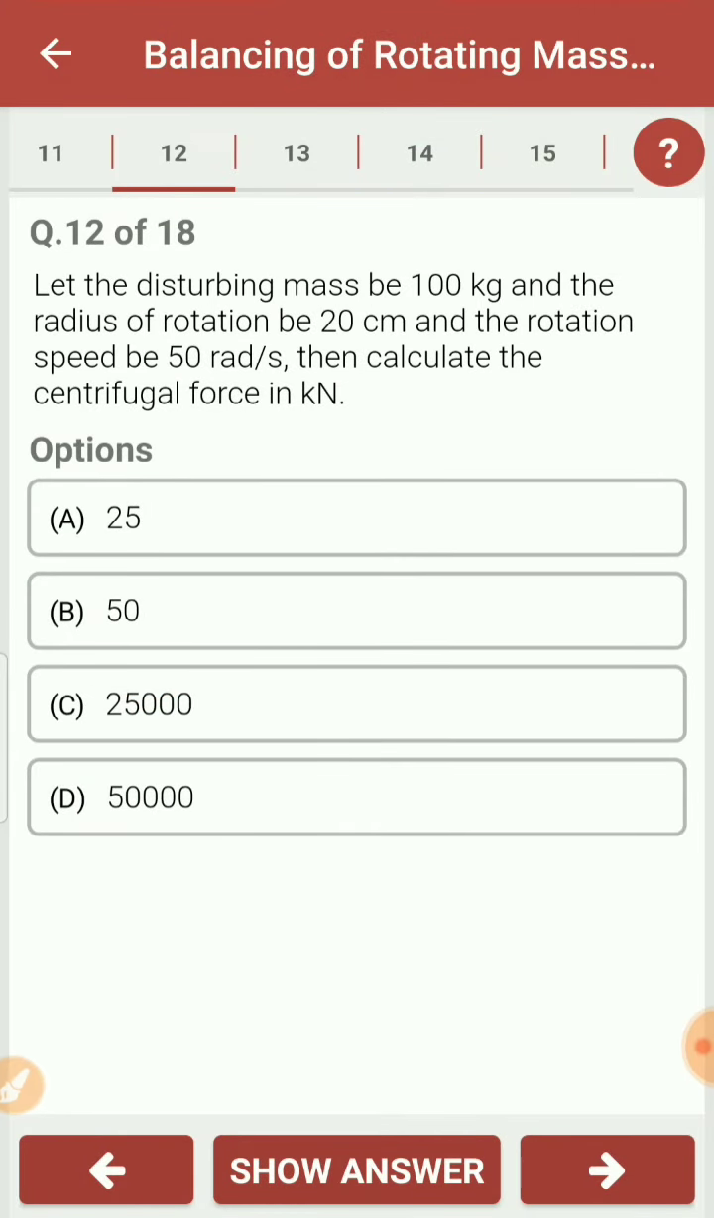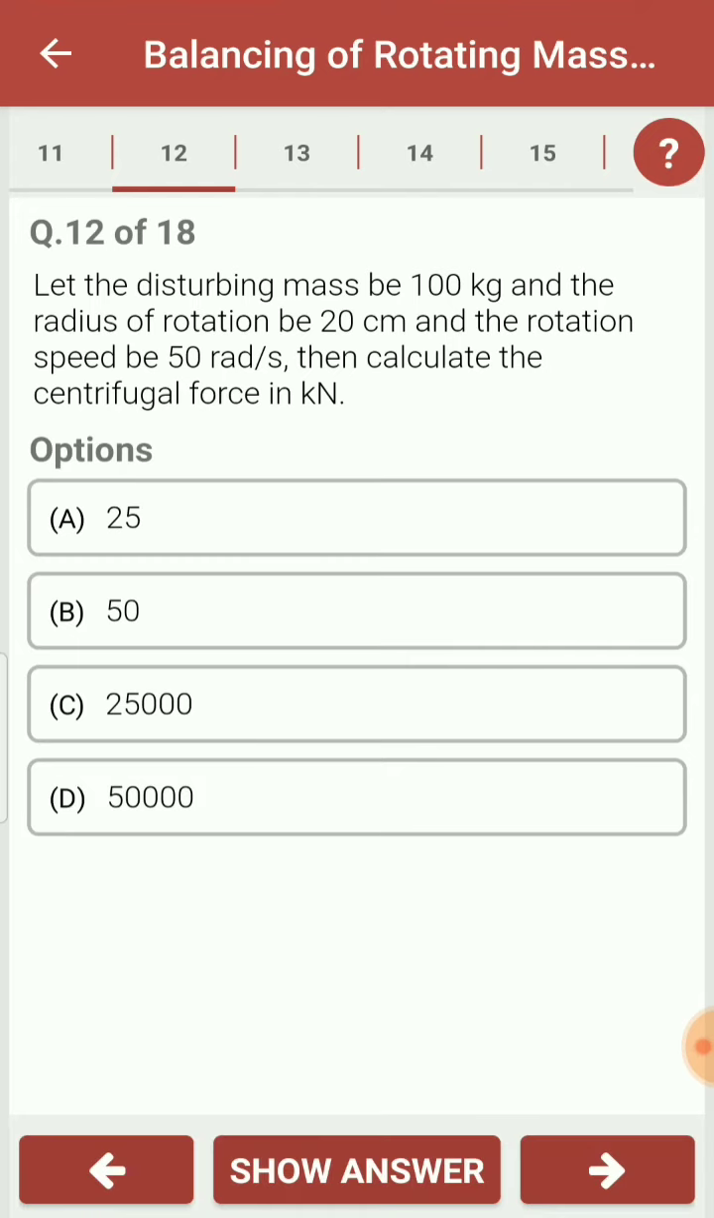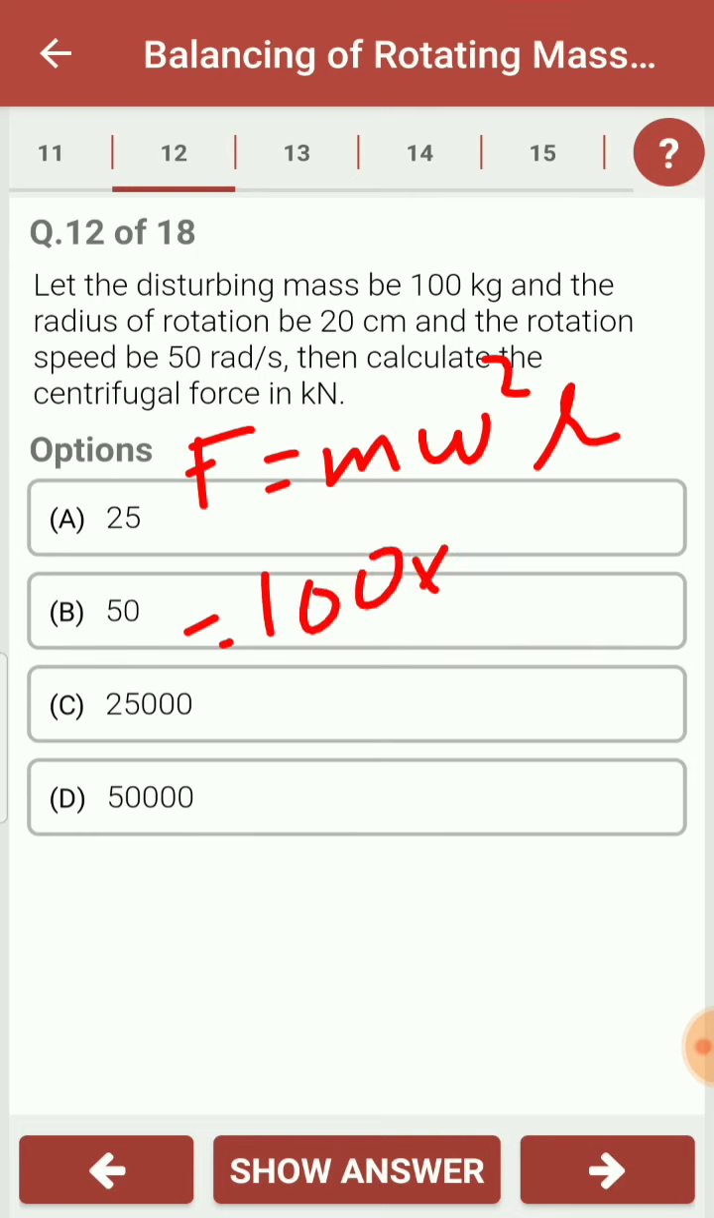Let the disturbing mass be 100 kg, the radius of rotation 20 cm, and the rotation speed 50 radian per second. Then calculate the centrifugal force. Now we know that the formula for centrifugal force F is equal to m omega square into r. In this case, mass is 100 kg. Omega is 50 radian per second, so it will be 50 square, and radius is to be taken in meters, so in meters, radius is 0.2. Once you equate this, you will get the answer for the centrifugal force, and that will be equal to 50 kilonewton.